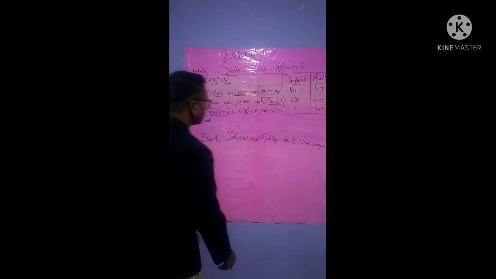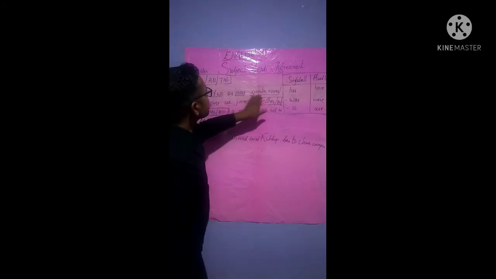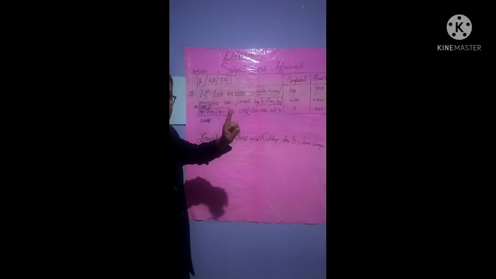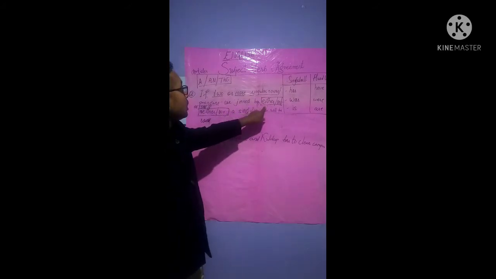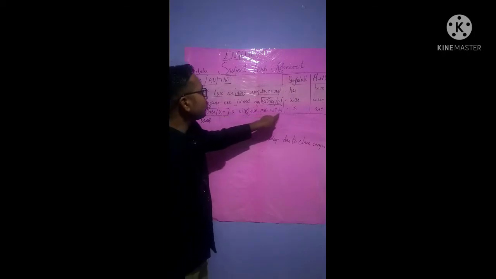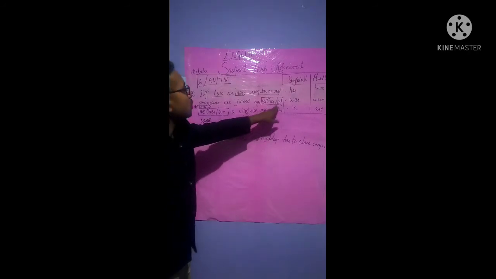Now what this indicates here is that, see, if two or more singular nouns or pronouns are joined by either or, neither nor, a singular verb will be used. Now there is no either, no neither, no or, no nor, isn't it?